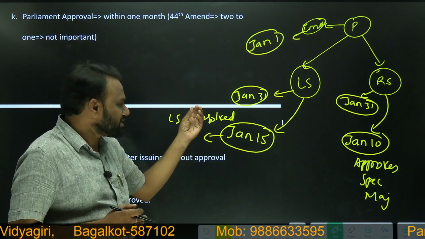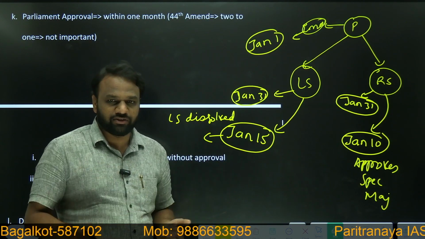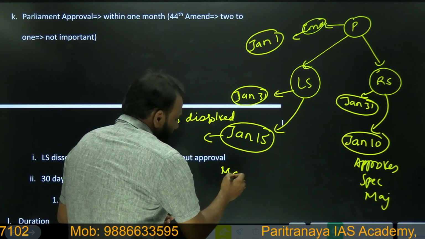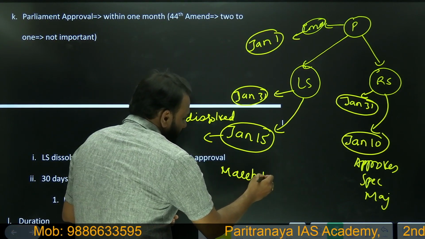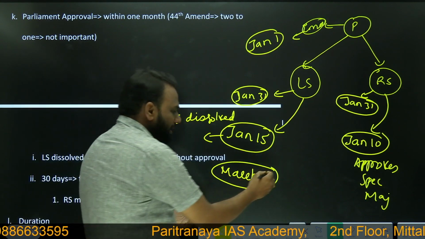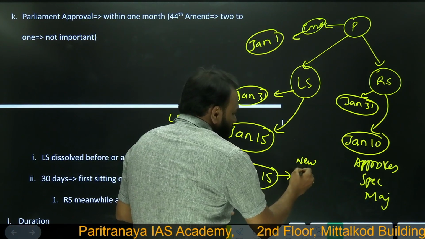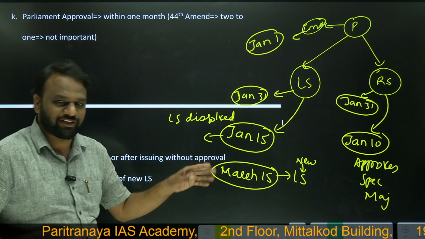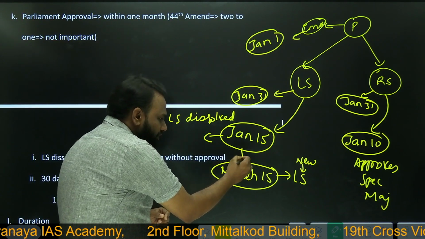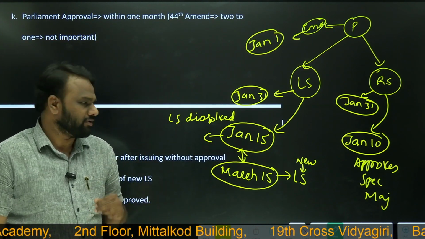So let us assume once the Lok Sabha has been dissolved, then the new Lok Sabha will come only after elections. Let us assume somewhere on March 15th, after completion of the election, the newly constituted Lok Sabha will meet for the first time. So from January to March 15, how many days have elapsed? Approximately 2 months.